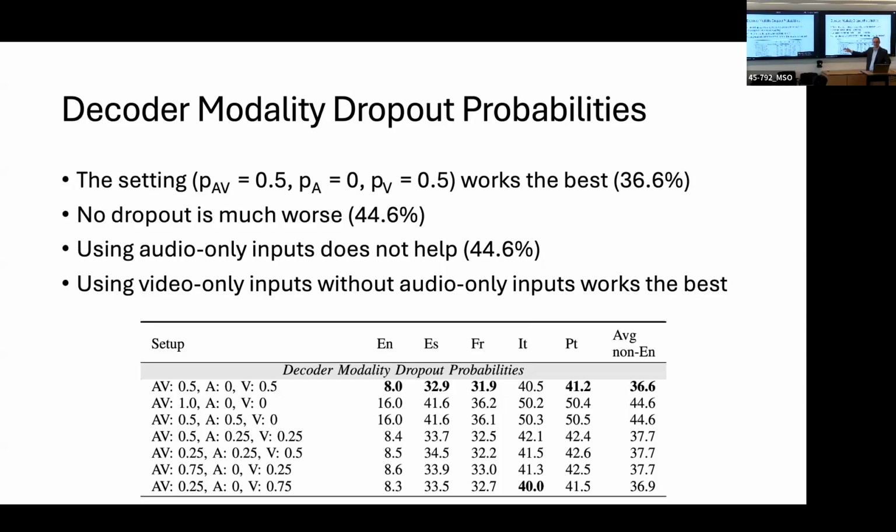So if we go from that scenario of no dropout and we start to add dropout, if we only add audio only inputs, meaning we drop the video, this actually doesn't help. The performance stays the same. And then it shows that it's important to have the video only inputs. So once we start mixing those different probabilities, we could see that using video only inputs without audio only inputs works the best. And finally, we arrive at the best setting.